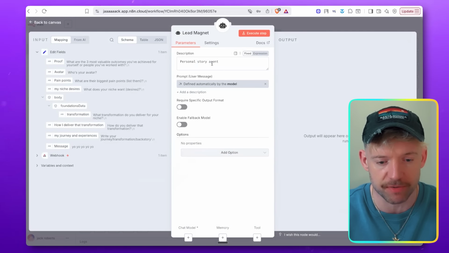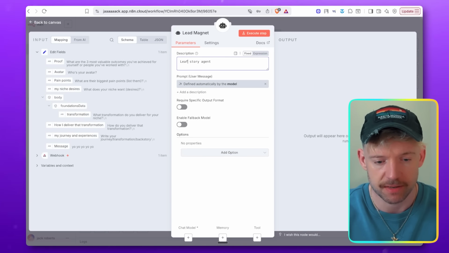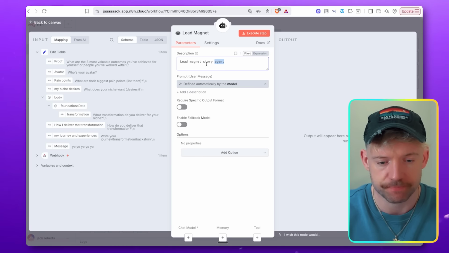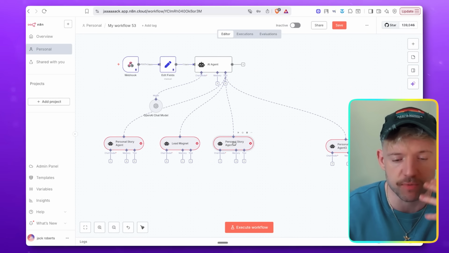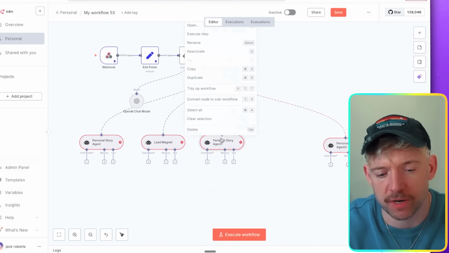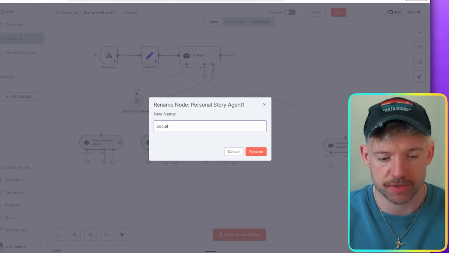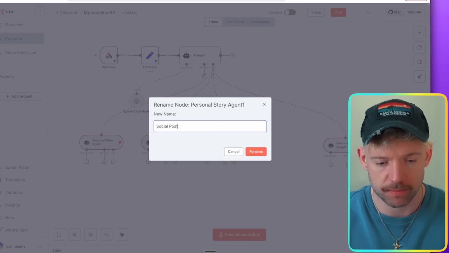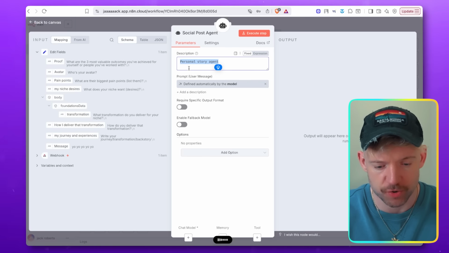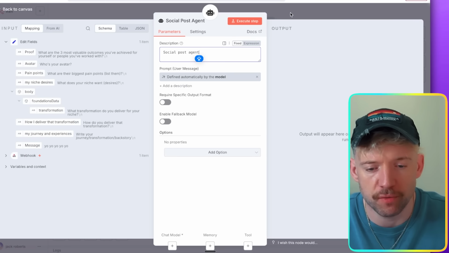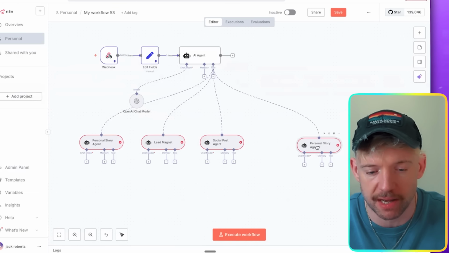Let's just make sure we explain what this is. This is lead magnet agent. And the other thing I've noticed works really well on LinkedIn are these personal stories, like sentimental things like that. And then the final two are going to be social post and general knowledge. So social post could be here, which is cool. Social post agent, and let's just name this guy social post agent. Beautiful. And then lastly, we would have general knowledge.